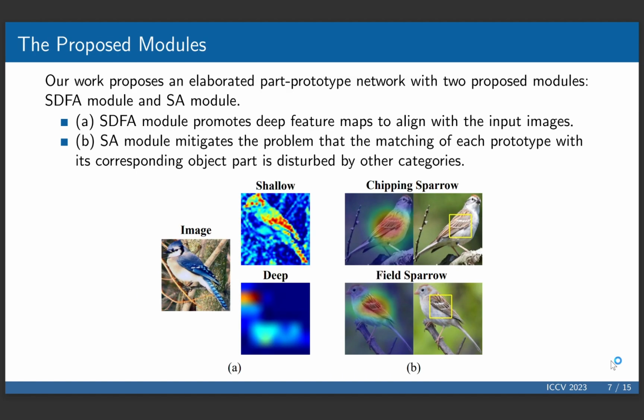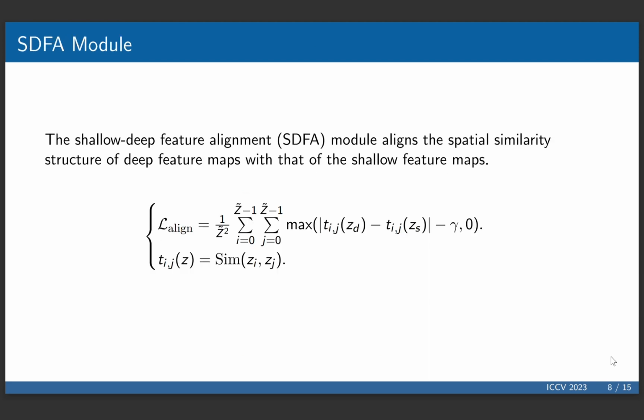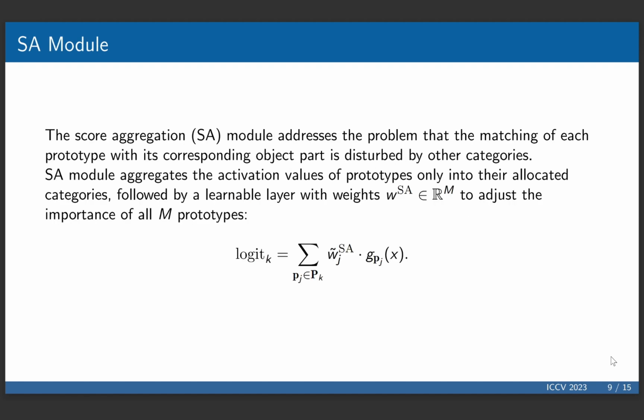After establishing the interpretability benchmark, our work further proposes an elaborated part prototype network with two modules named SDFA module and SA module. The SDFA module aligns the spatial similarity structure of deep feature maps with that of the shallow feature maps. To mitigate the problem that the matching of each prototype with its corresponding object part is disturbed by other categories, the SA module aggregates the activation values of prototypes only into their allocated categories.